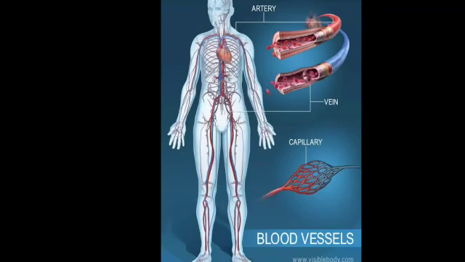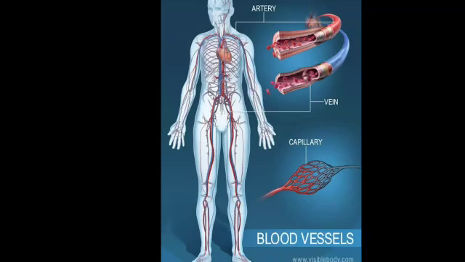Next is blood vessels. The tube-like structures which carry blood are called blood vessels. There are three types: arteries, veins and capillaries. Arteries carry blood from the heart to other parts of the body. They carry oxygenated blood, that is blood which is rich in oxygen. The walls of arteries are thick and elastic to withstand the pressure of the blood from the heart.